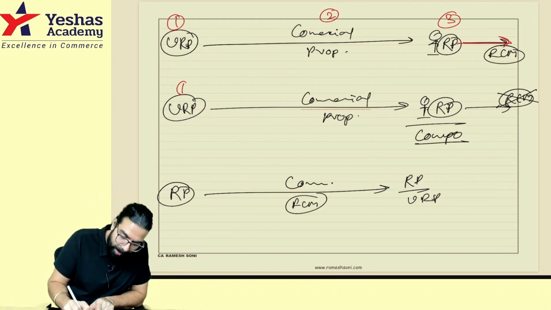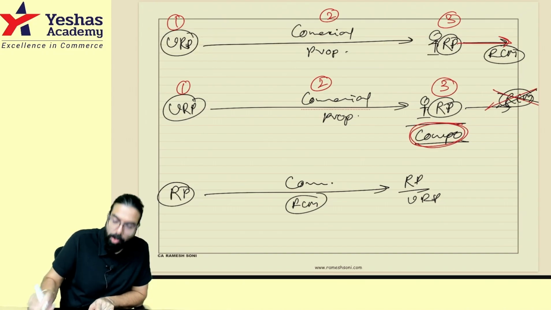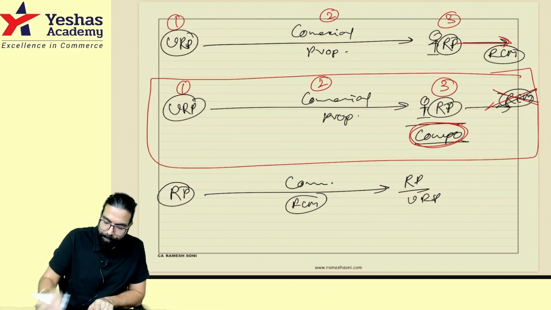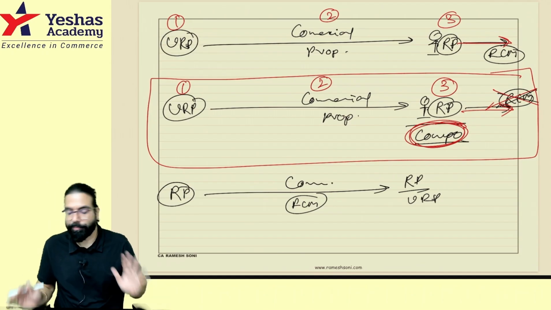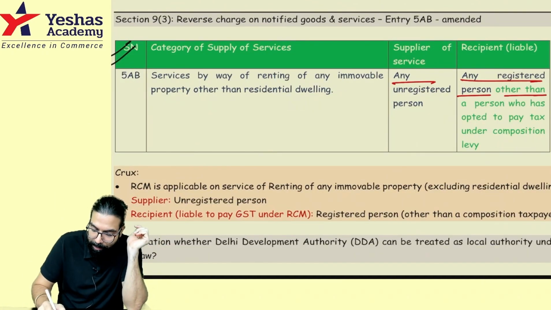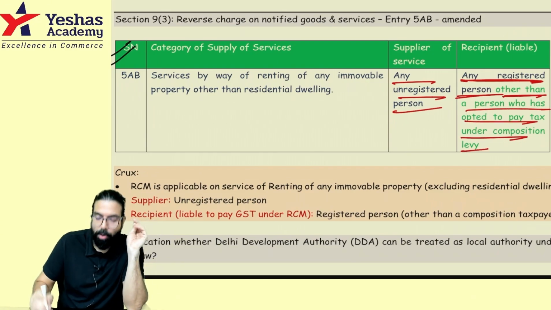Sir, number one, unregistered person. Number two, commercial. Number three, if I am a registered person but composition, this is not applicable. That's all. This is the new point. Remember this. If you are a composition dealer, RCM is not required to be paid. Any person unregistered to registered, and registered should be other than a person who has opted for composition scheme.